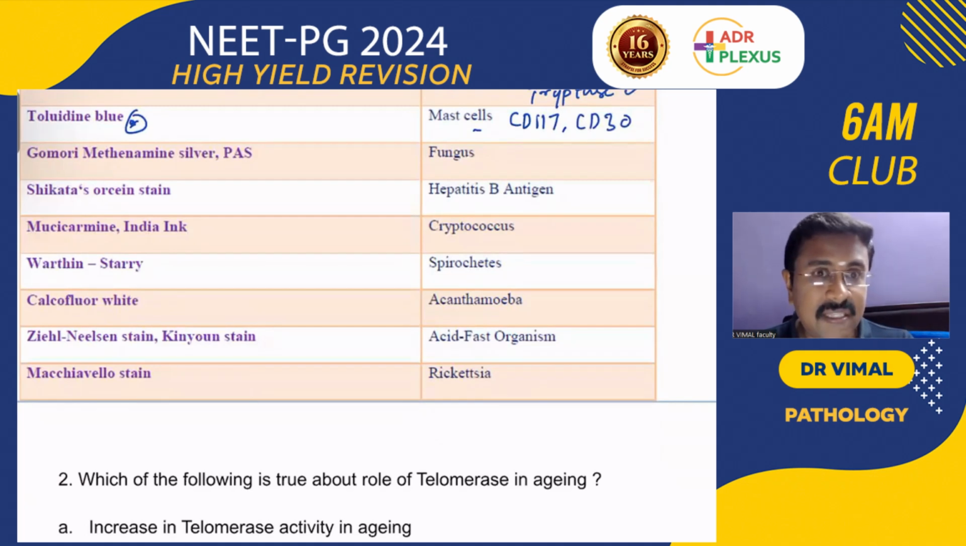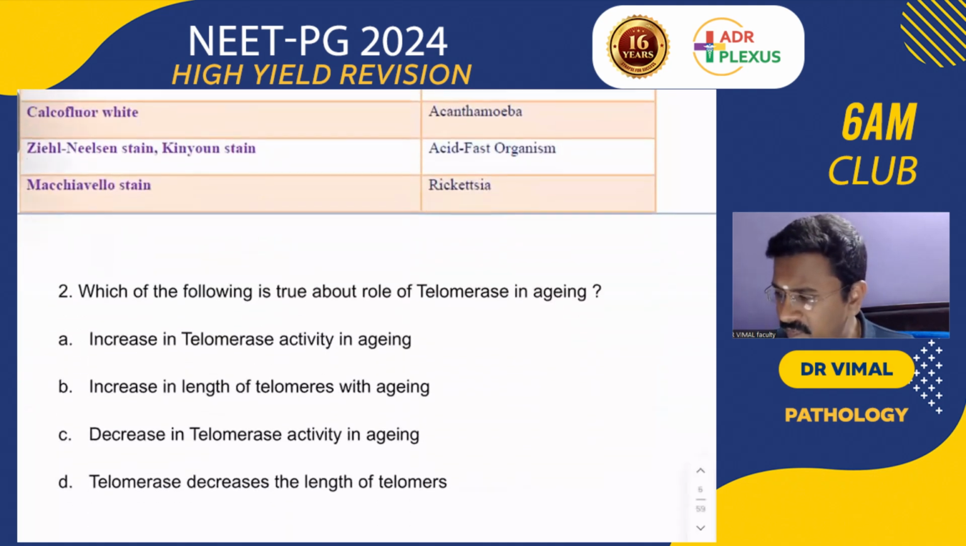The culture medium for H. pylori is Skirrow medium. Calcofluor white for acanthamoeba. Ziehl-Neelsen stain for acid-fast organisms, Macchiavello stain for rickettsia. So remember these special stains, commonly asked, which can be given as a clue.